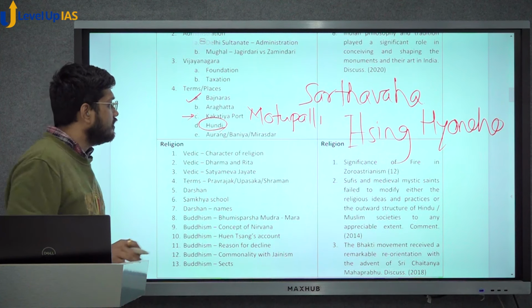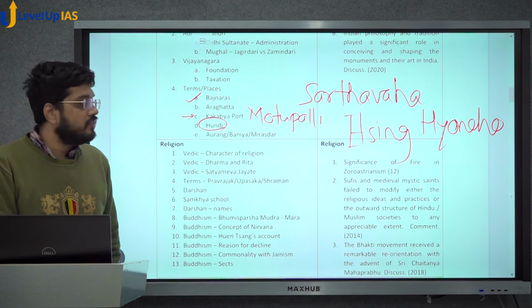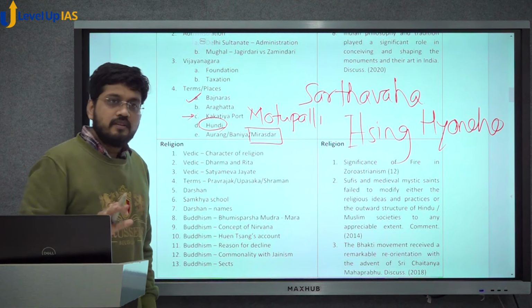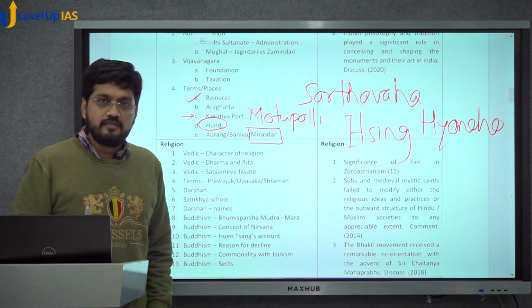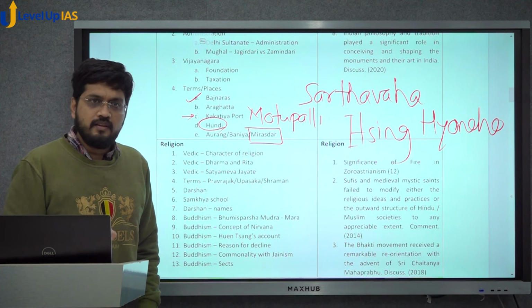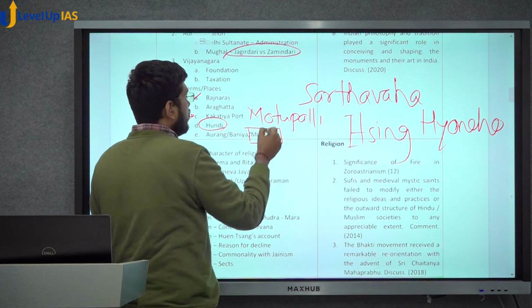Then you have this year again Aurang, Baniya, Mirasdar. This Mirasdar is a land tenure. Zamindar, Mirasdar, Saranjamdar, these are land tenures. In the Deccan we don't have Zamindar, we have Mirasdar, Saranjamdar, etc. But the same term that was asked earlier, Jagir, Zamindari, we have Mirasdar.